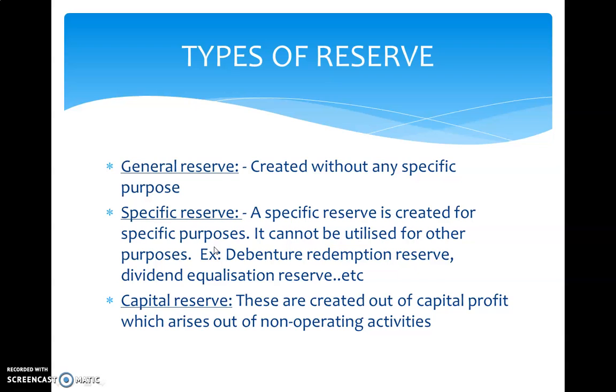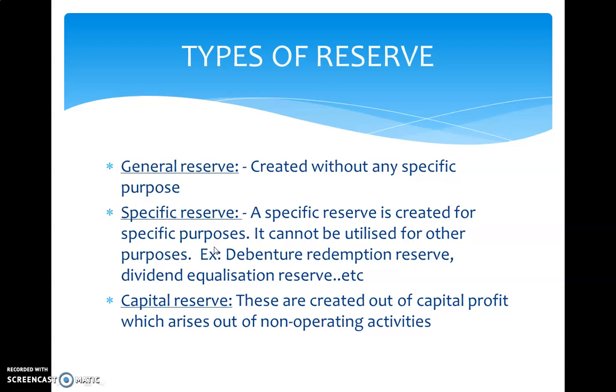So what are the sources of this capital reserve? Profit on sale of fixed assets, profit on reissue of forfeited shares, profit on redemption of debentures, profit earned in purchase of business, capital redemption reserve fund, etc. are some of the sources of capital reserves. These profits do not occur in the regular course of business transactions.